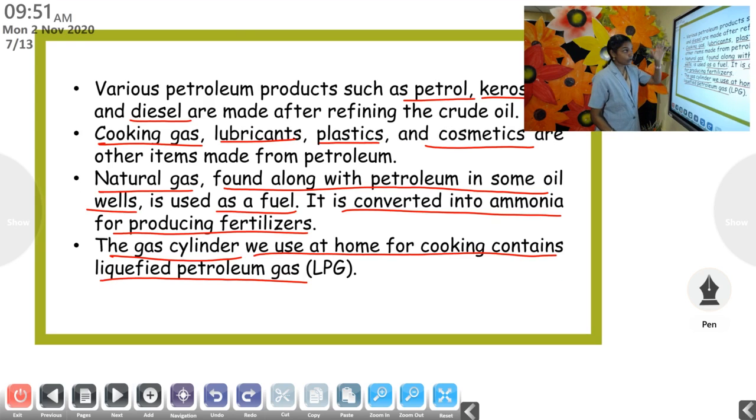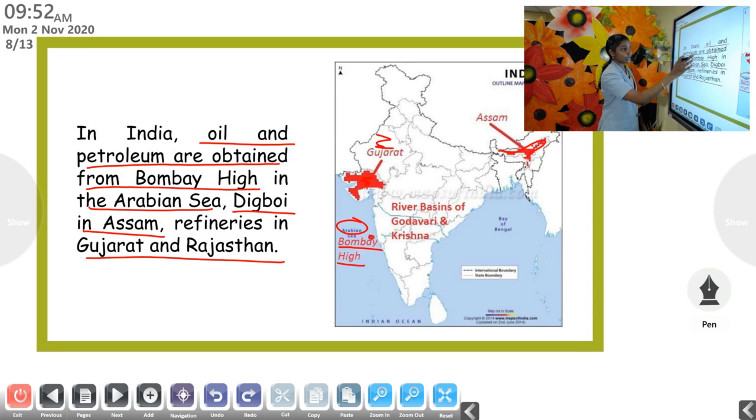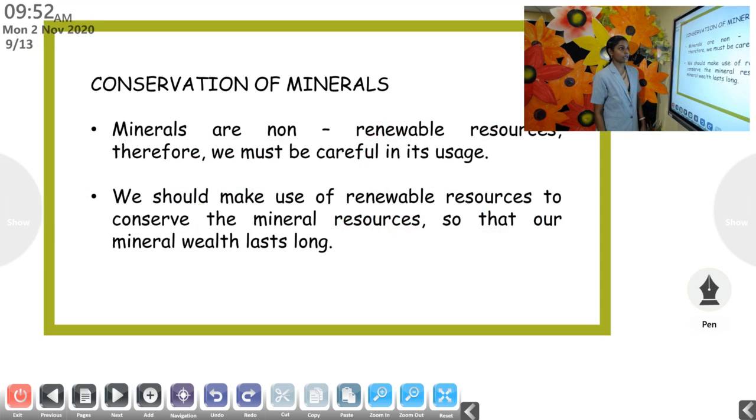Many products are obtained from petroleum: petrol, kerosene, diesel, lubricants, plastics, cosmetics. The most important places are Bombay High, in the Arabian Sea nearer to Mumbai, then Digboy in Assam, and refineries are in Gujarat and Rajasthan.